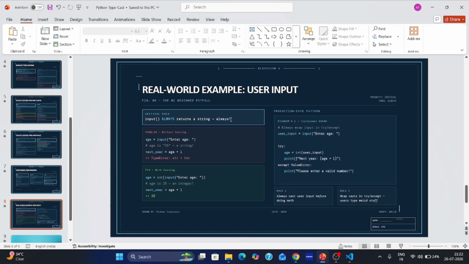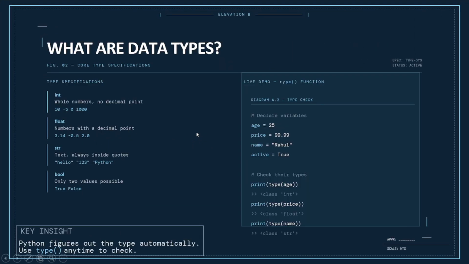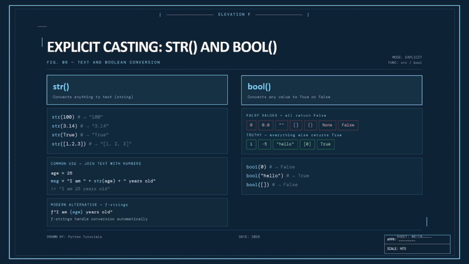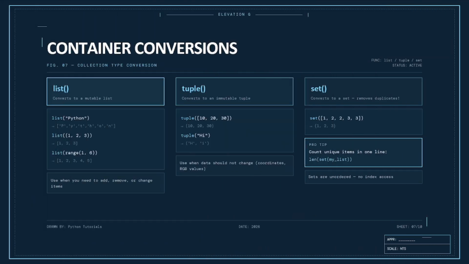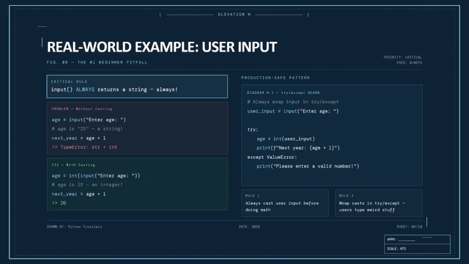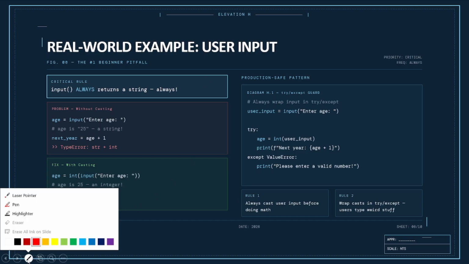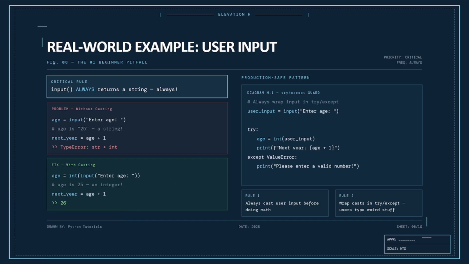Input always returns a string. Note down this word, always. This is the always category.